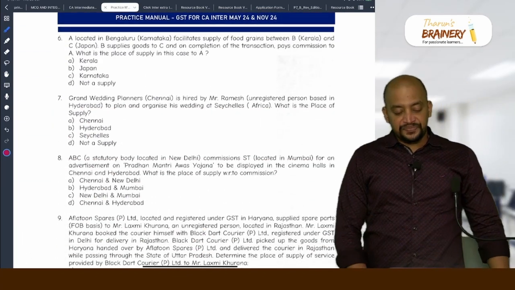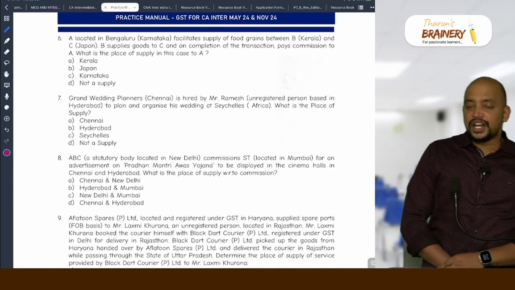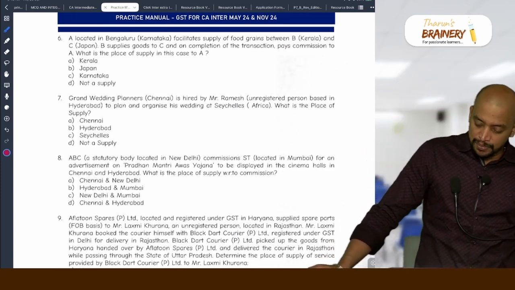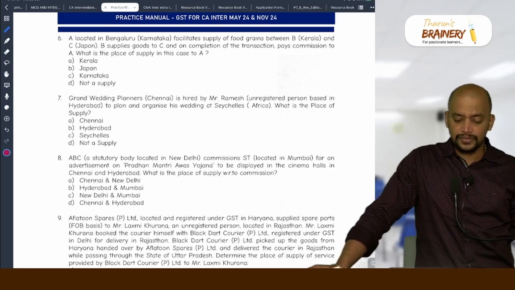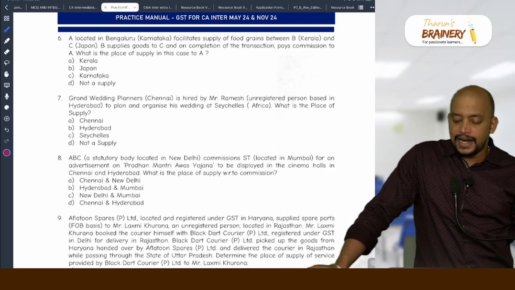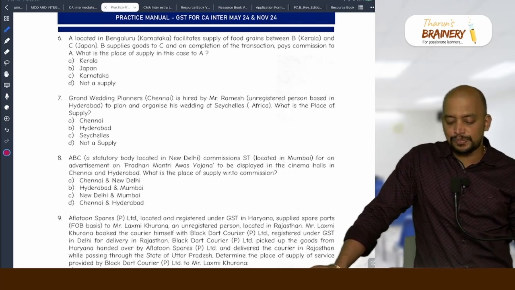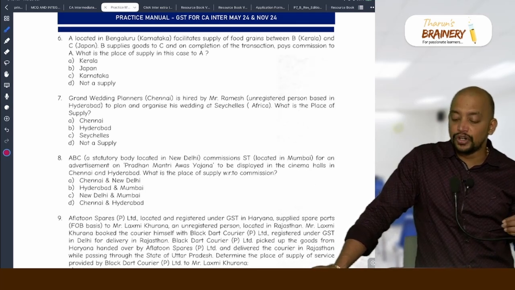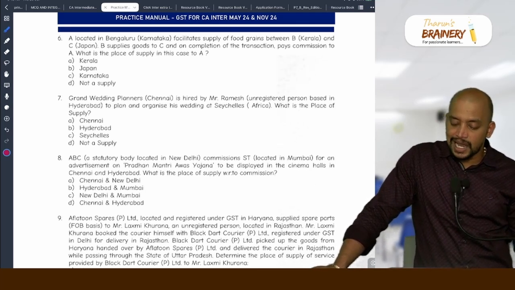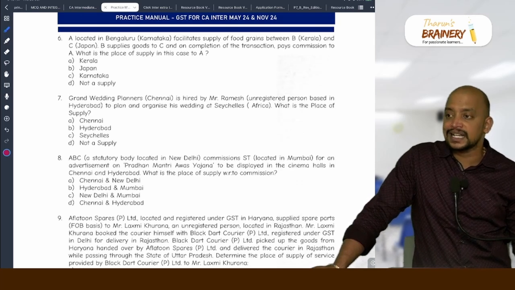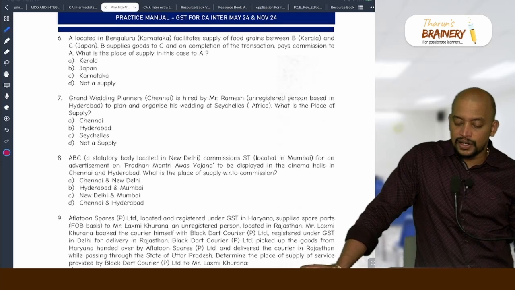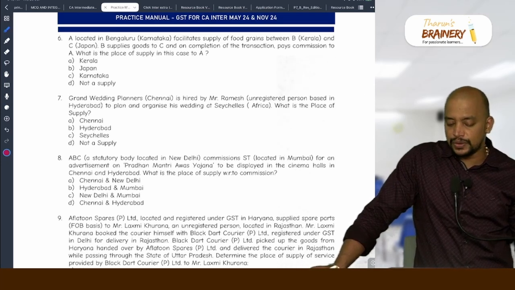Then next, the sixth one. A, located in Bengaluru, Karnataka, facilitates supply of food grains between B, Kerala and C, Japan. B supplies goods to C and on completion of the transaction pays commission to A. What is the place of supply in this case? So A facilitates supply of food grains between B, Kerala and C, Japan, which means A is acting as an intermediary. B supplies the goods to C and on completion of the transaction pays commission to A.